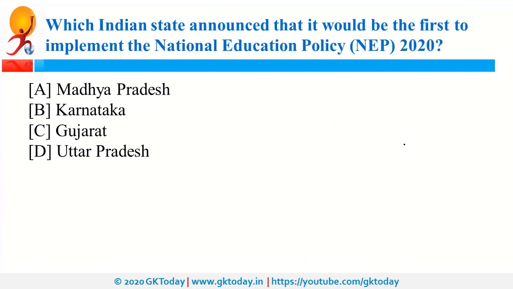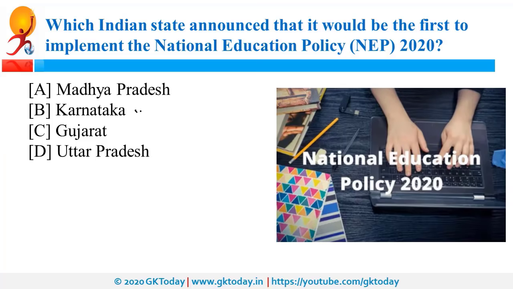Which Indian state announced that it would be the first to implement the National Education Policy 2020? So it is going to be Karnataka. Now it is important to note that Madhya Pradesh is going to be the first state to provide jobs on the basis of CET, and Karnataka is the first one to implement National Education Policy.